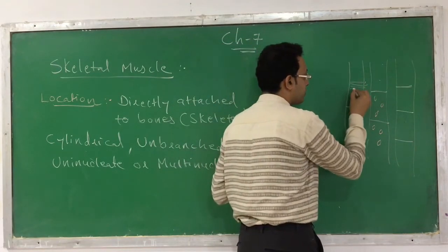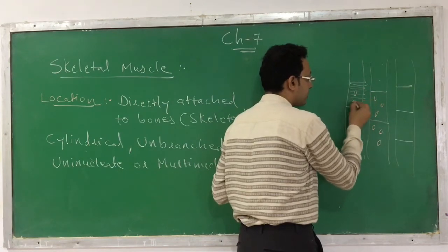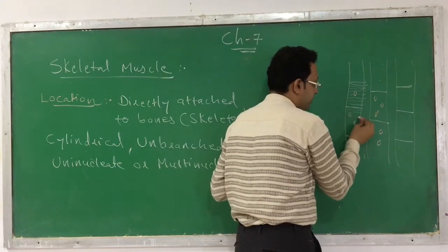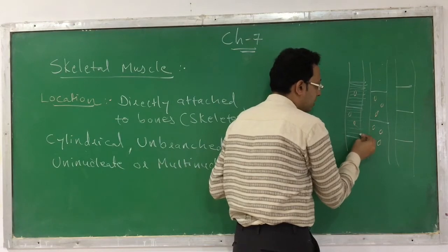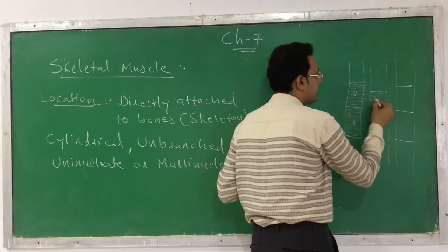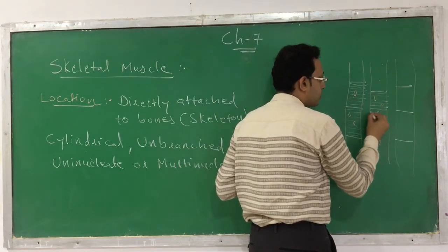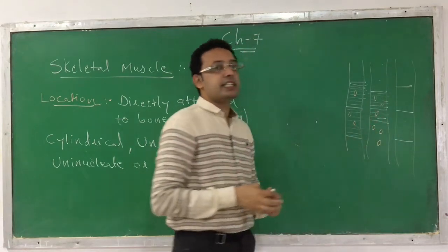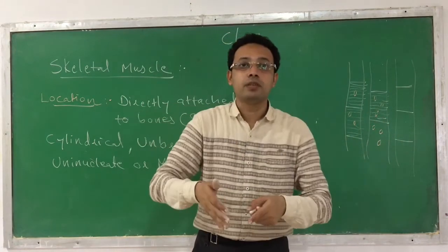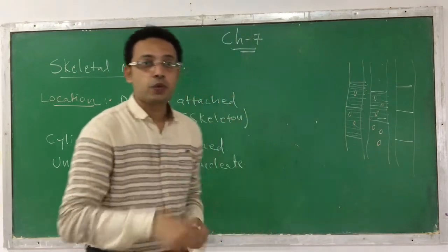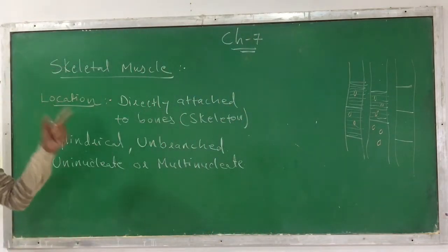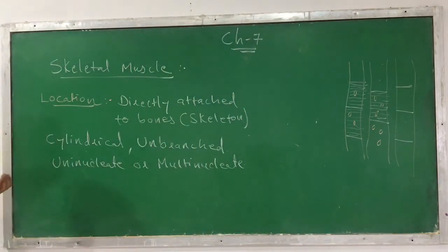Such kind of transverse striations you can observe in it. And that is only observed when it is seen under a light microscope. So when you see its appearance, it looks like a strip or striations. That's why it is called striated muscle or strip muscle. This is another name.